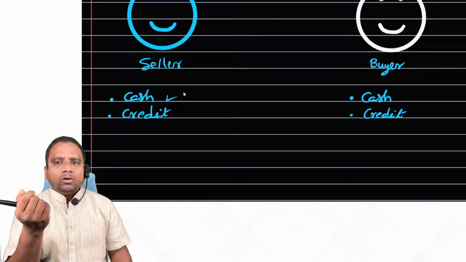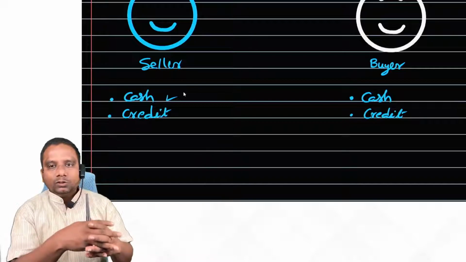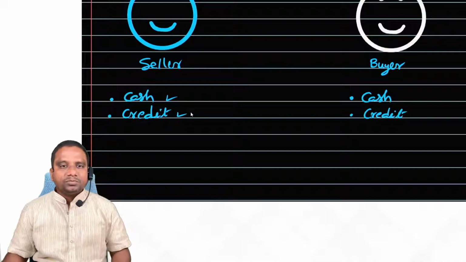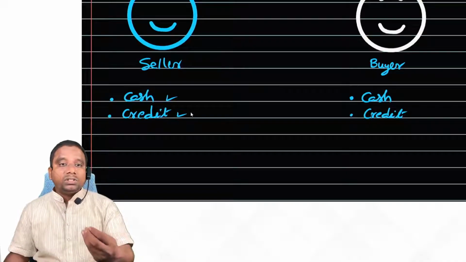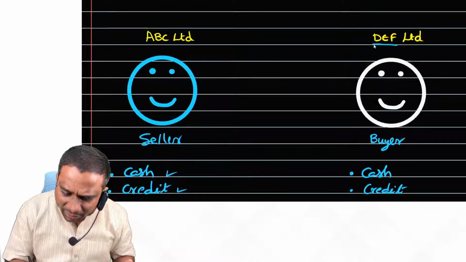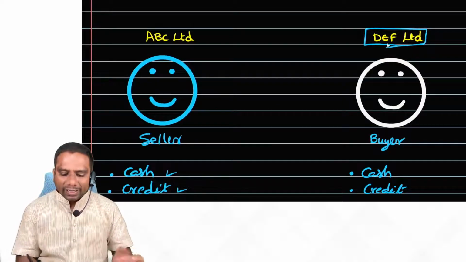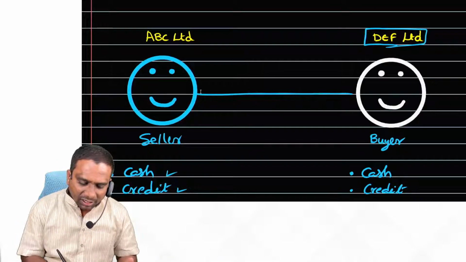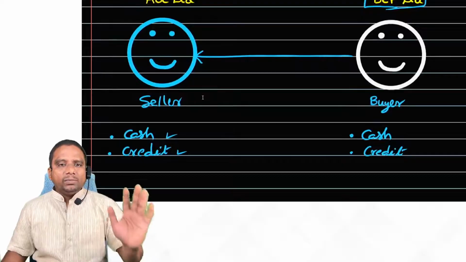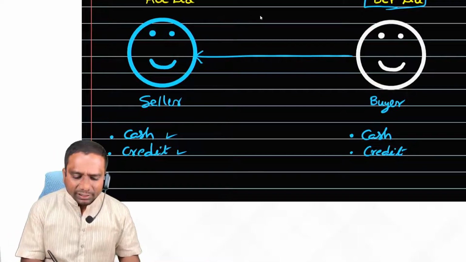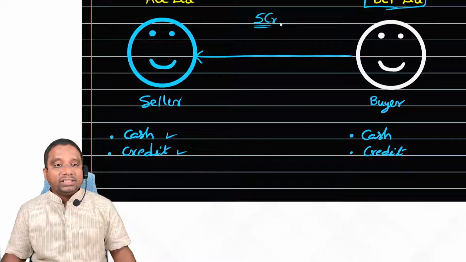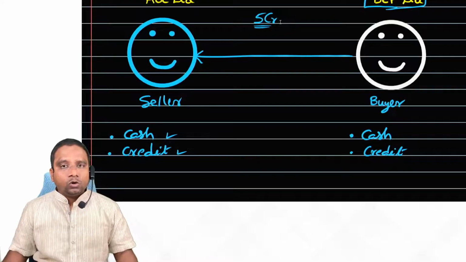Suppose we don't have sufficient cash to buy the goods or asset, whatever it may be, then what is the situation? Next, credit. Credit means we have to pay within 1 month or 2 months or a maximum of 3 months. So what we do here, DEF Limited will enter into an agreement with ABC Limited. I will buy the asset worth 5 crore now, but at present I don't have 5 crore rupees.